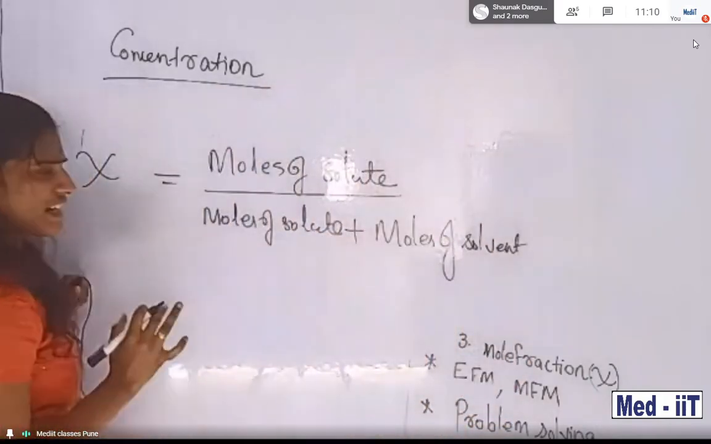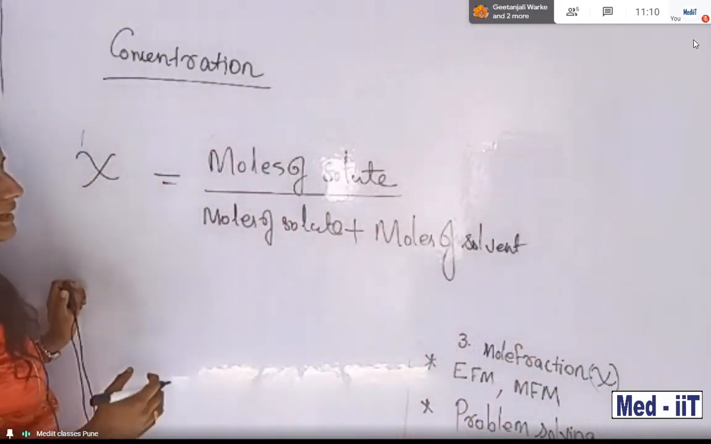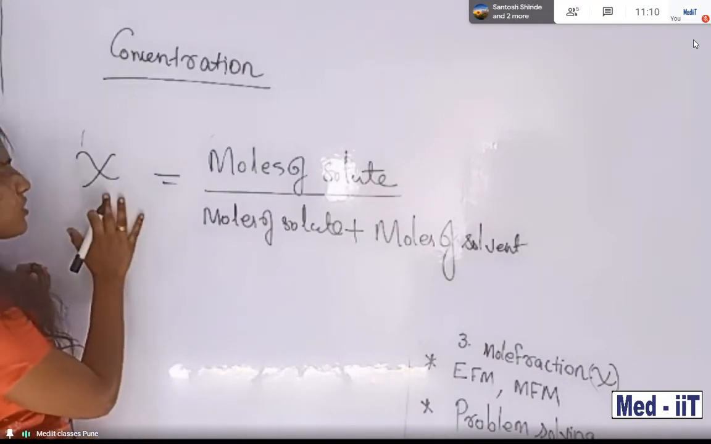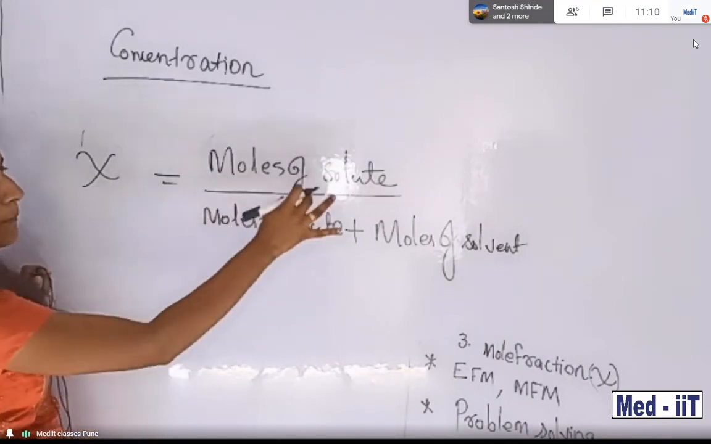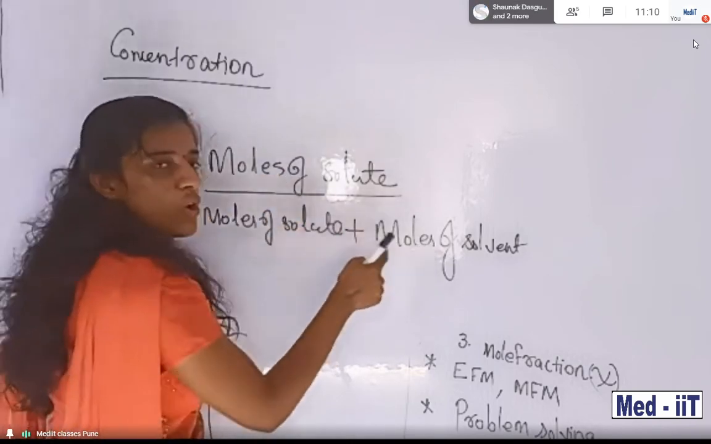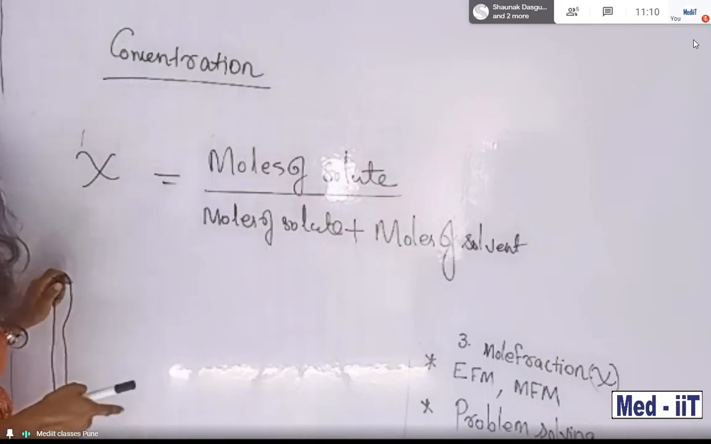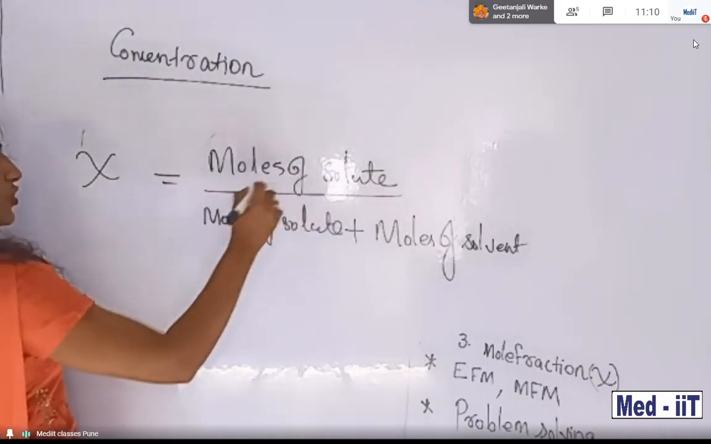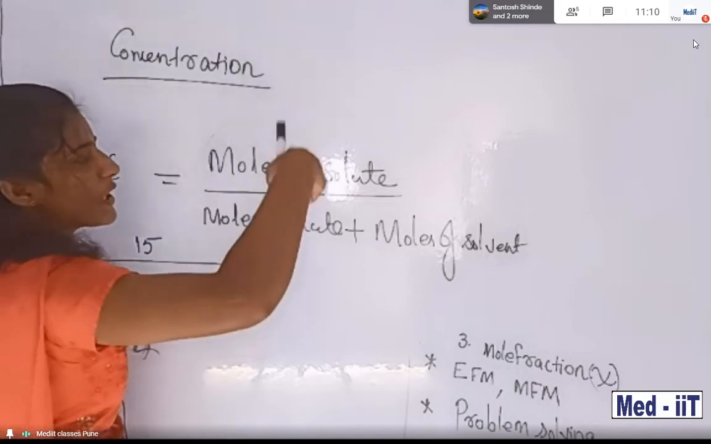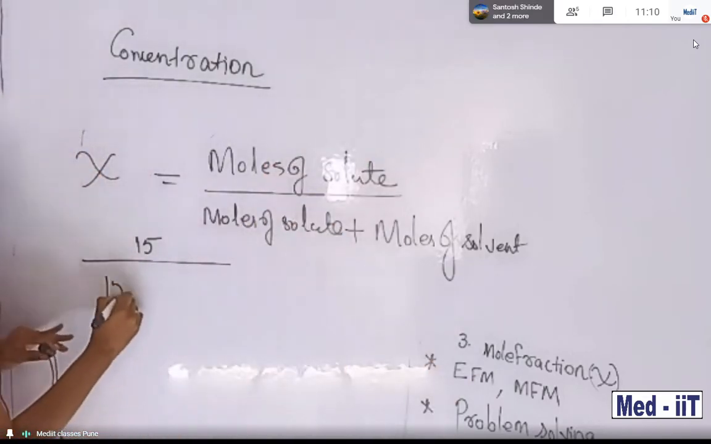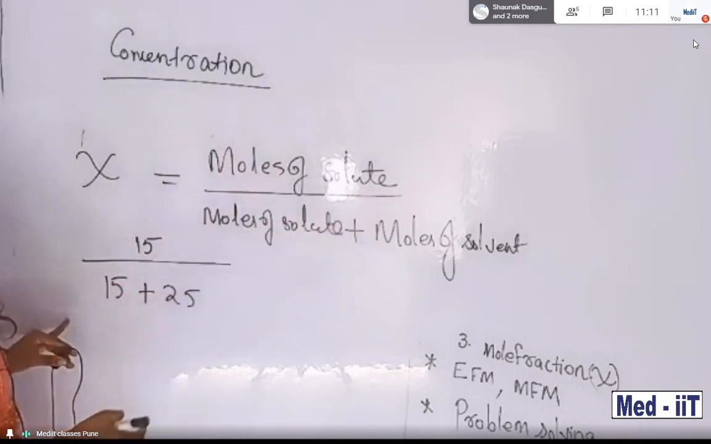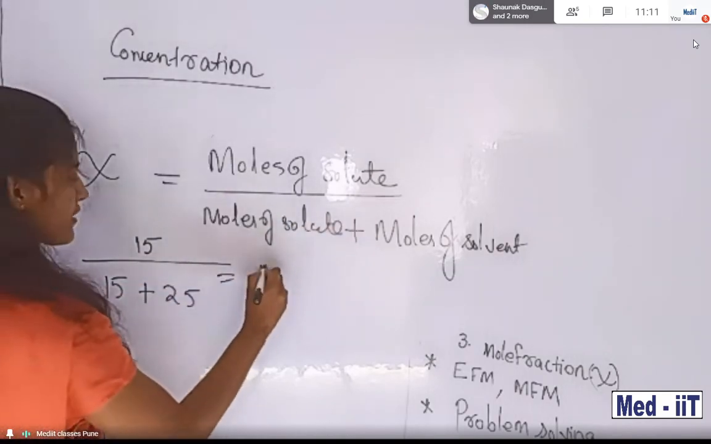Suppose I give you an example. Look now students, suppose in your exam question, you want to find out the mole fraction. The moles of solute are given in your question, and the solvent is also given. So there is a fraction. Suppose moles of solute is 15, and moles of solvent is 25. So 15 plus 25.